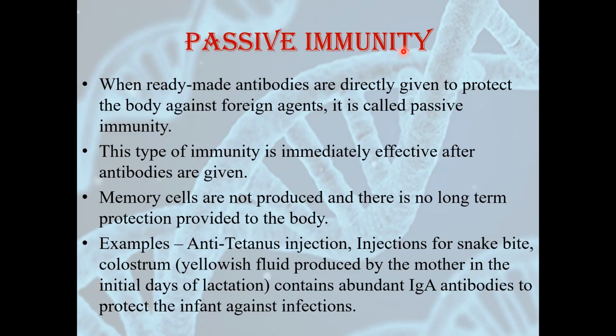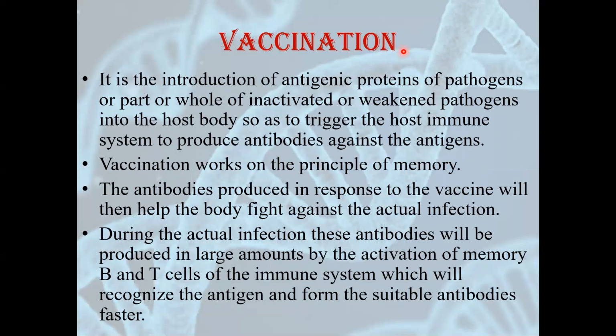What is the example of natural passive immunity? That is colostrum, the yellowish fluid which is produced by the mother in the initial days of lactation. This is the example of natural passive immunity. This initial mother's milk, colostrum, contains a large amount of IgA antibodies and it protects the infant against various infections. Let's talk about vaccination.